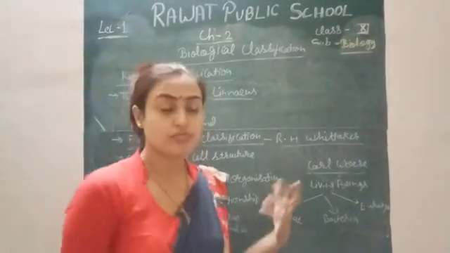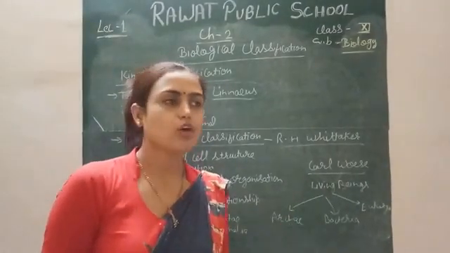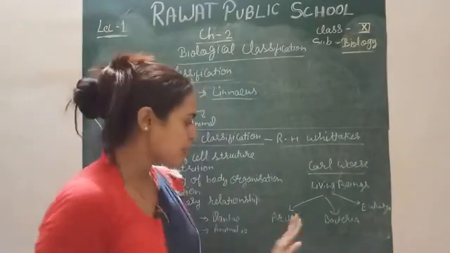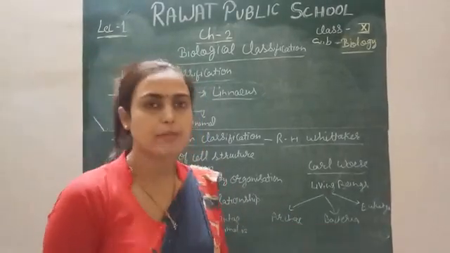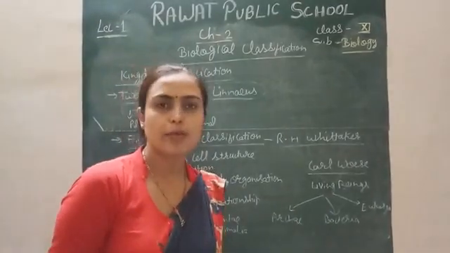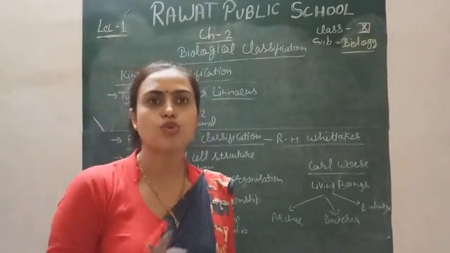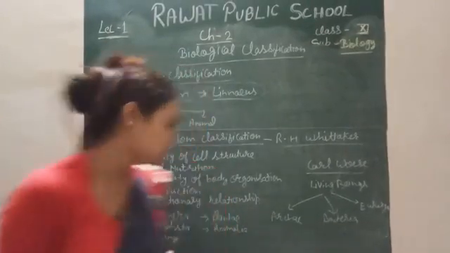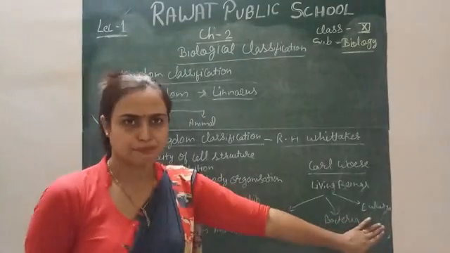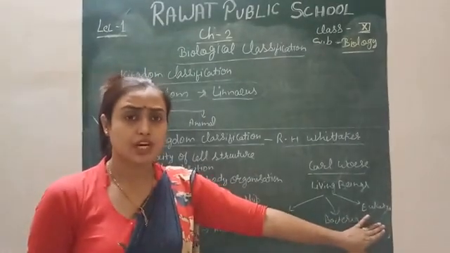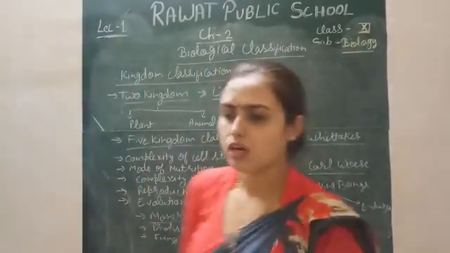He gave three domains for living organisms. It means he said that living organisms are of only three types. First is Archaea, in which Archaebacteria are present. Second is Bacteria, in which cyanobacteria are present, and third is Eukarya, in which all eukaryotic organisms are present, whether they are Protista, Fungi, Plantae or Animalia. All are present here. He gave three different domains. But this is not accepted right now.